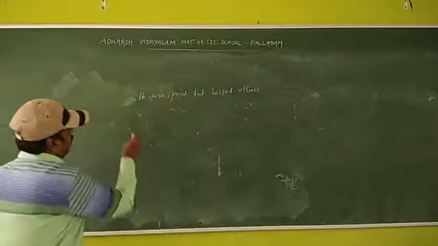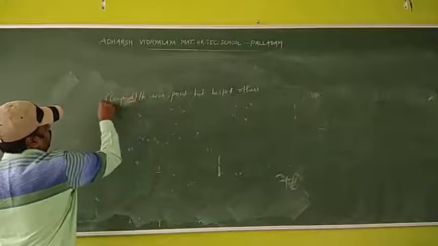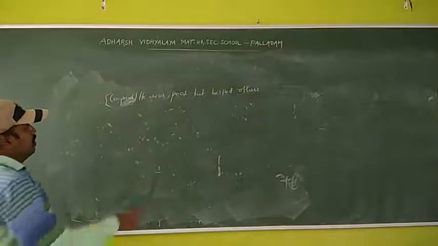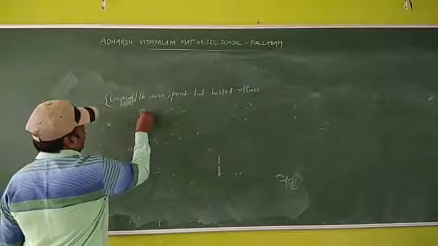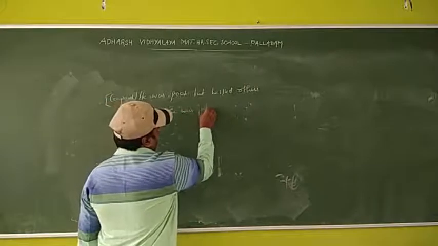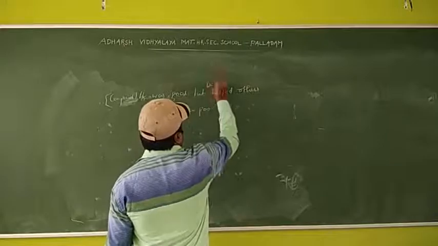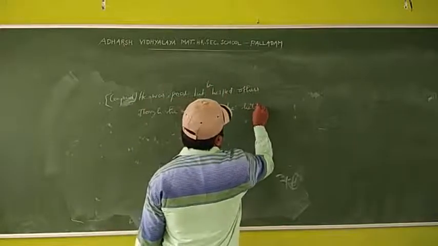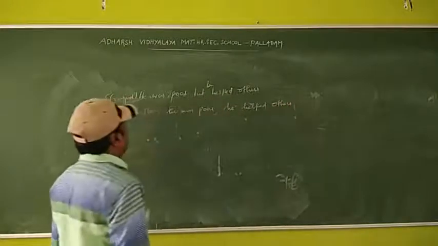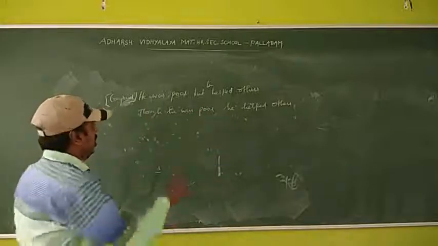This is a compound sentence. Now complex: though he was poor, he helped others. Okay, he was poor but he helped others. Though he was poor, he helped others. It is complex.